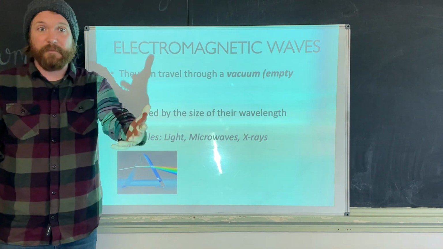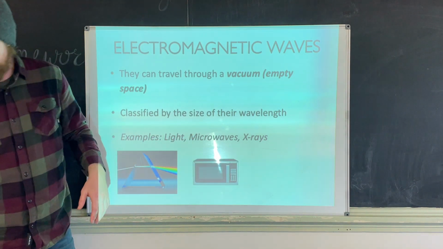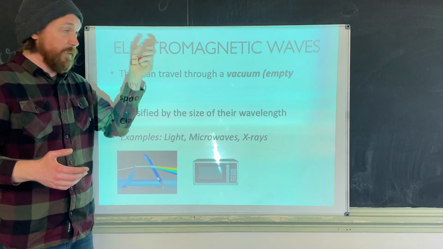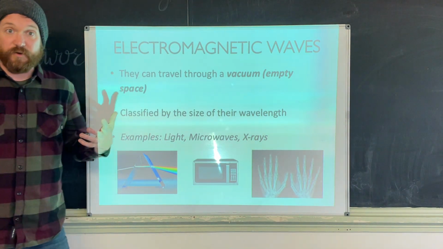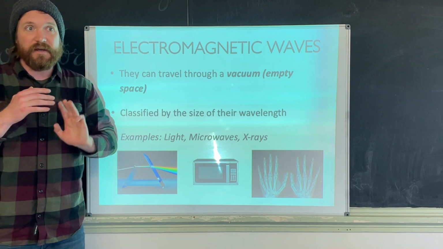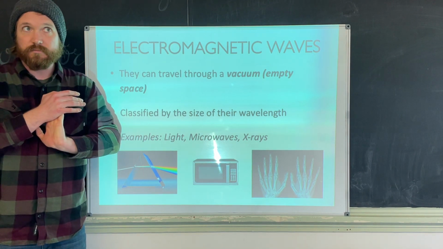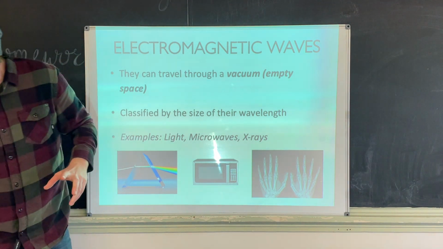So the light you see coming off of me, that's an electromagnetic wave. Microwaves are electromagnetic waves. Hopefully you remember that from when we talked about radiation. And X-rays, just to name a few, but there's also infrared waves, radio waves, gamma rays, UV rays. I think I named all of them, okay?